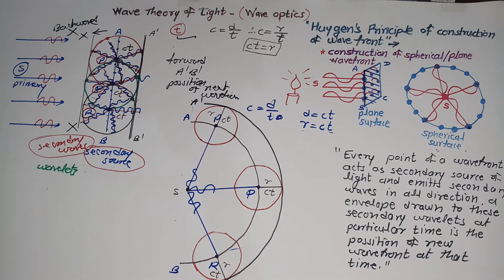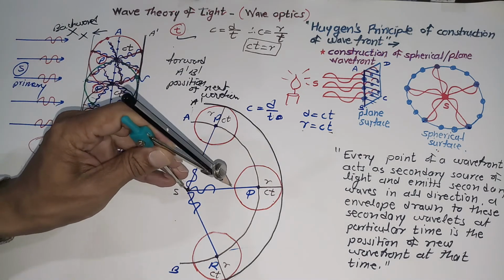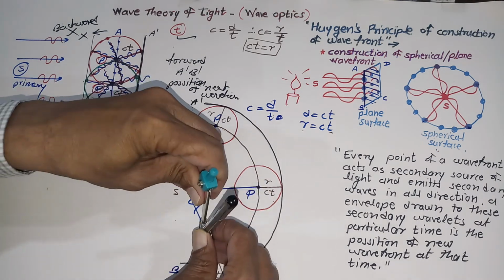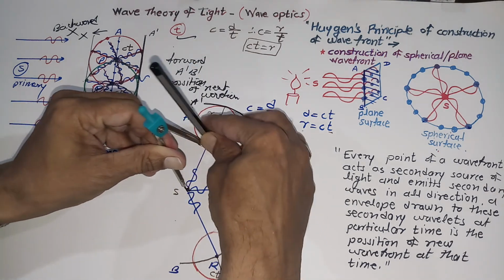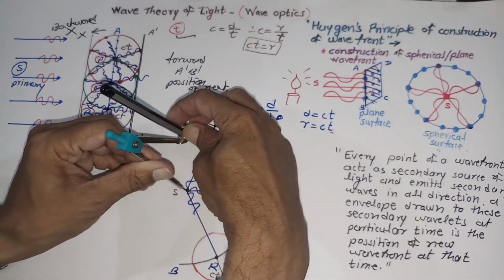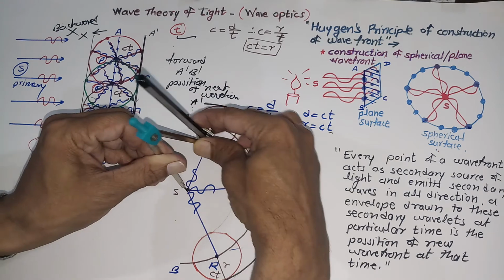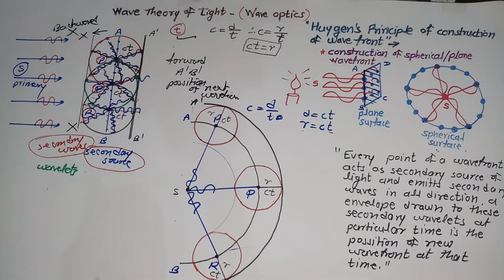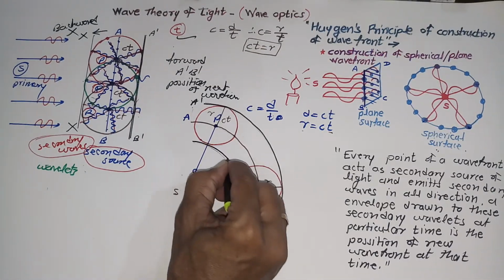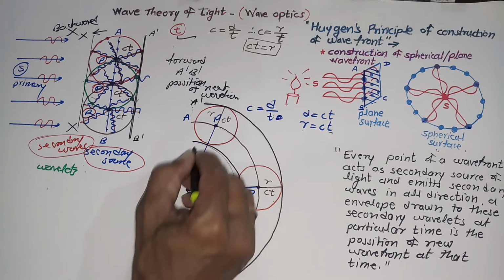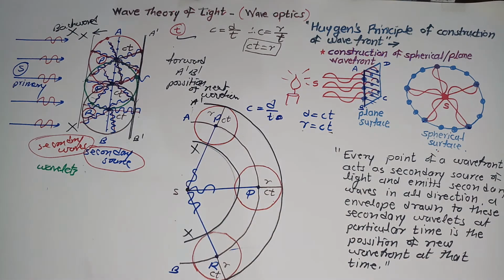Similarly, an envelope can be drawn around the points on the inner side as well by taking proper radius. But let me remind you, this is not the position of the new wavefront, because backward motion of light is not allowed.